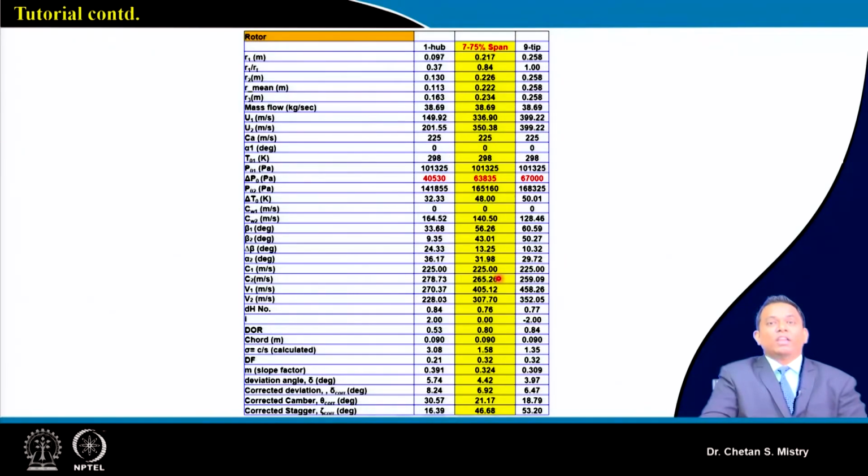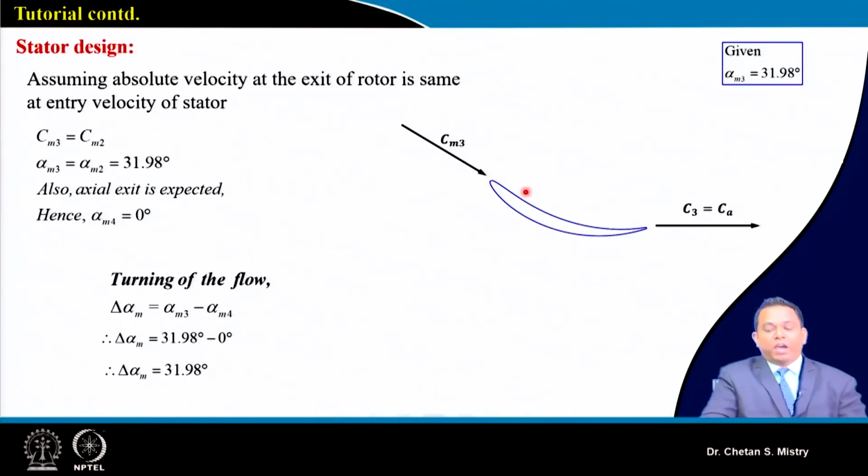Here in this case, these numbers are coming in a slightly lower range, in the subsonic or high subsonic range, so we can safely go with a subsonic kind of stator. That's the reason why, if you look at this aerofoil, it is a subsonic aerofoil, and we can go with a C4 kind of aerofoil for this.